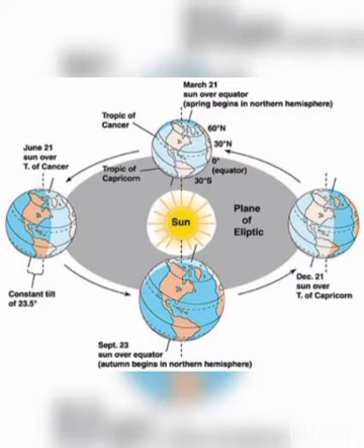The rotation of the earth causes day and night. Can you clear it? The rotation of the earth causes day and night. So this rotation is very, very important for living beings, because this rotation of the earth causes day and night. So the earth takes 24 hours to complete one rotation. Can you clear it? Okay, fine.